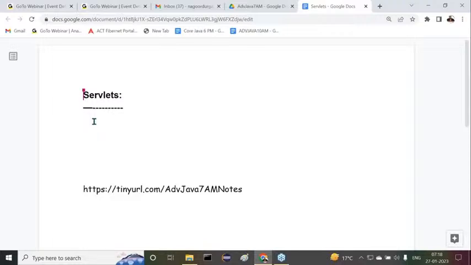Observe carefully. First we have to understand what an enterprise application is. Then after that we will go for web applications, and then we are going to understand servlets.